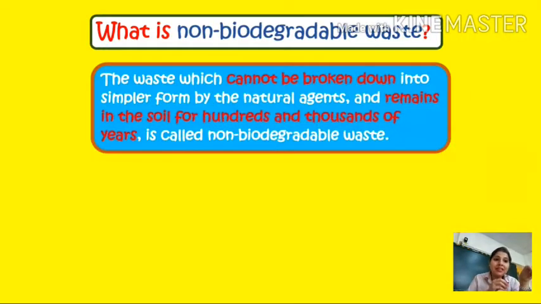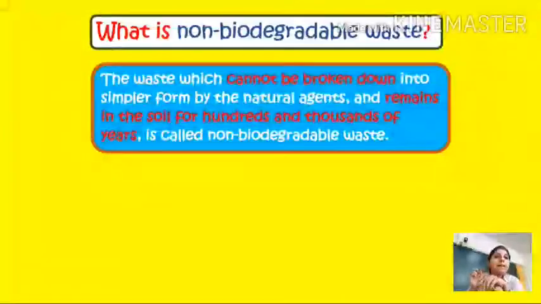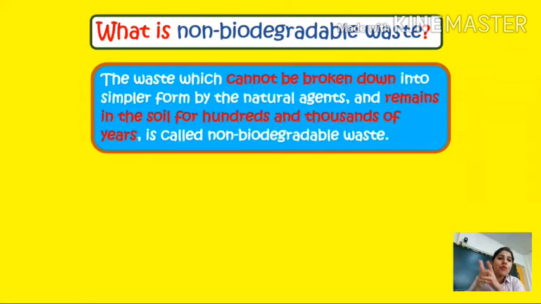And on the other side, if I open and remove the layer from the plastic bottle, even after 1 month or so many years, you can see that the bottle is the same, because that comes under non-biodegradable waste, which cannot be broken down into a simpler form. So understood what is biodegradable, which can get mixed into soil and break down, but the non-biodegradable cannot be broken down. Fine?